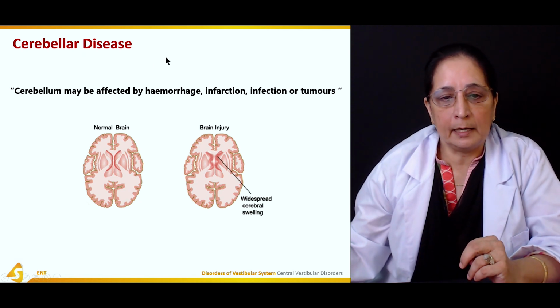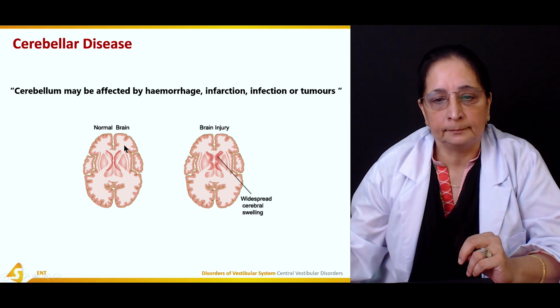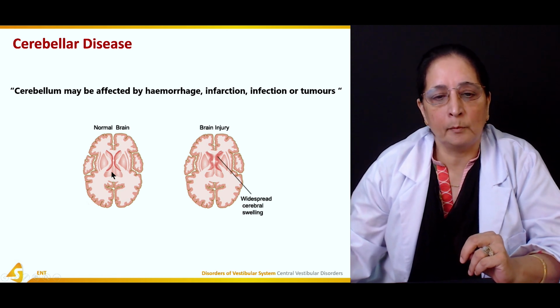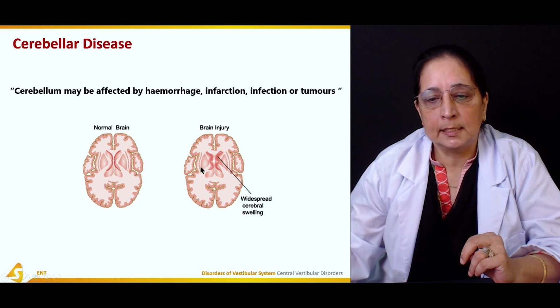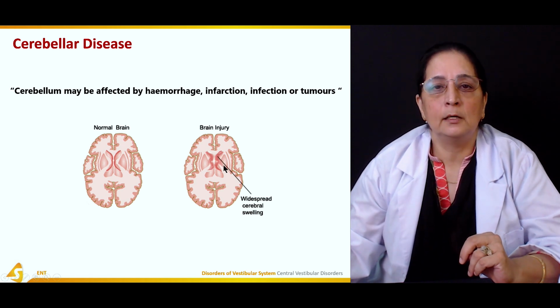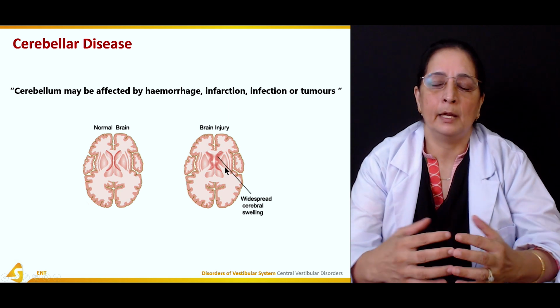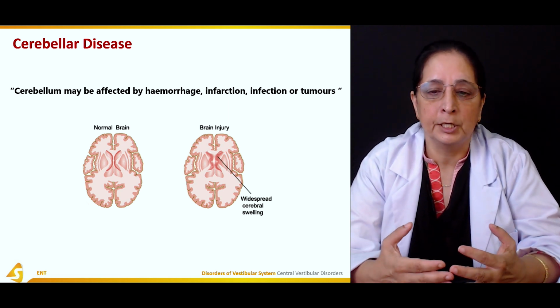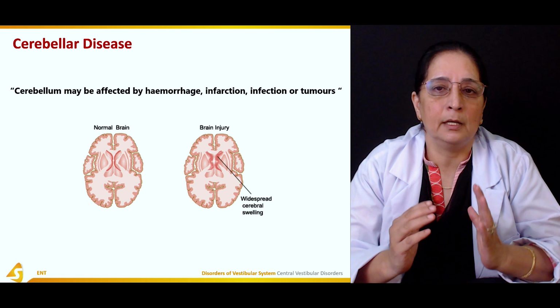If you see the diagram, this is the normal brain. That's how the normal brain looks, and in this one you can see very clearly that cerebral swellings are present. These are the result of injury, maybe there is hemorrhage, maybe after concussion there is swelling.